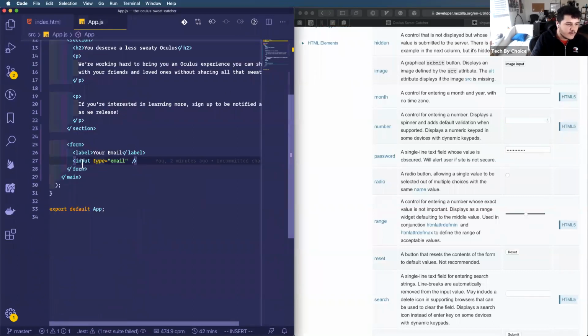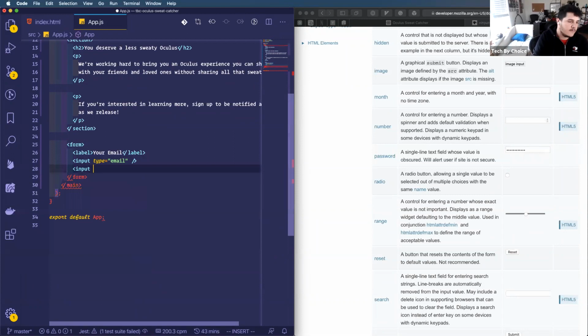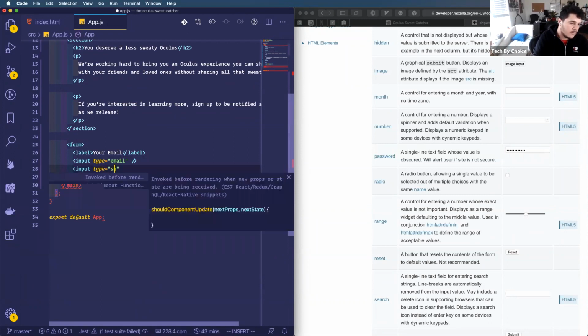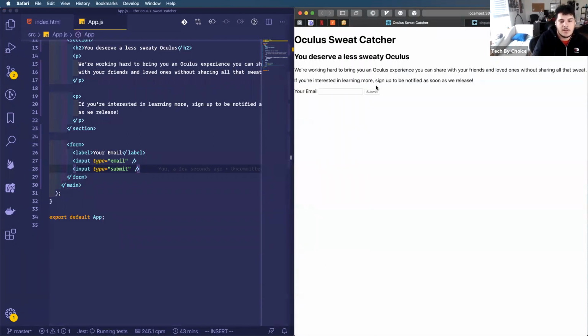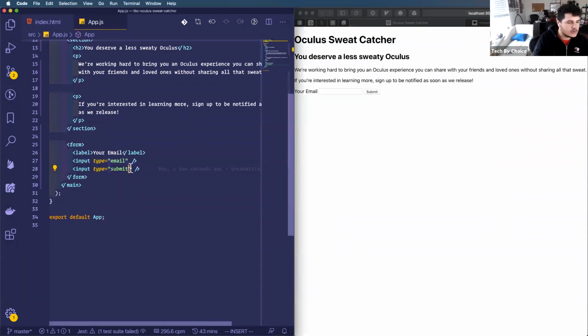But all right, so I need that input type email, and then I'm going to use another input. This time it's called a submit input. So input type submit. When I go to my page, I should see this new submit button just appeared there. And I don't want it to say submit, but just because it's an input, I don't want to pass it a child.